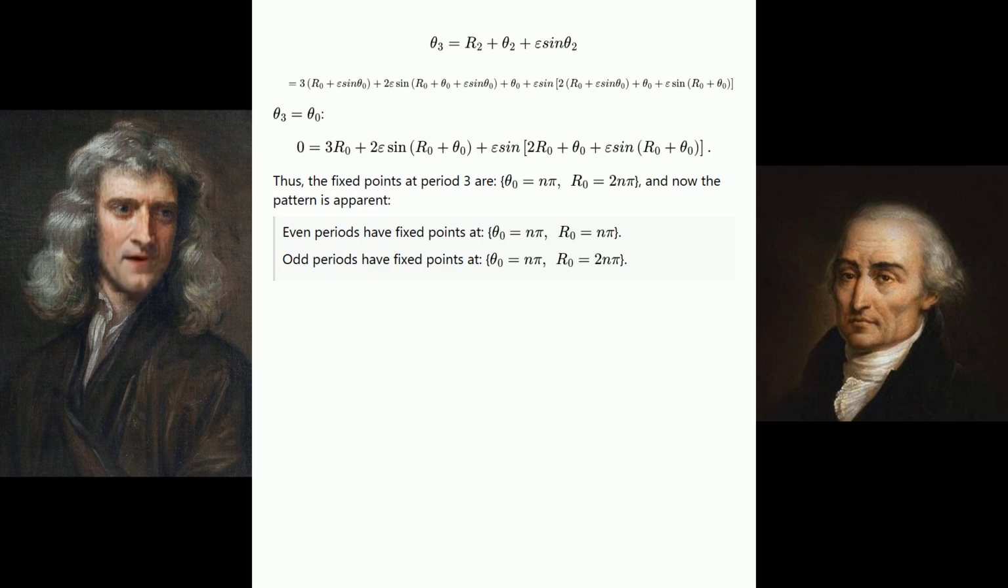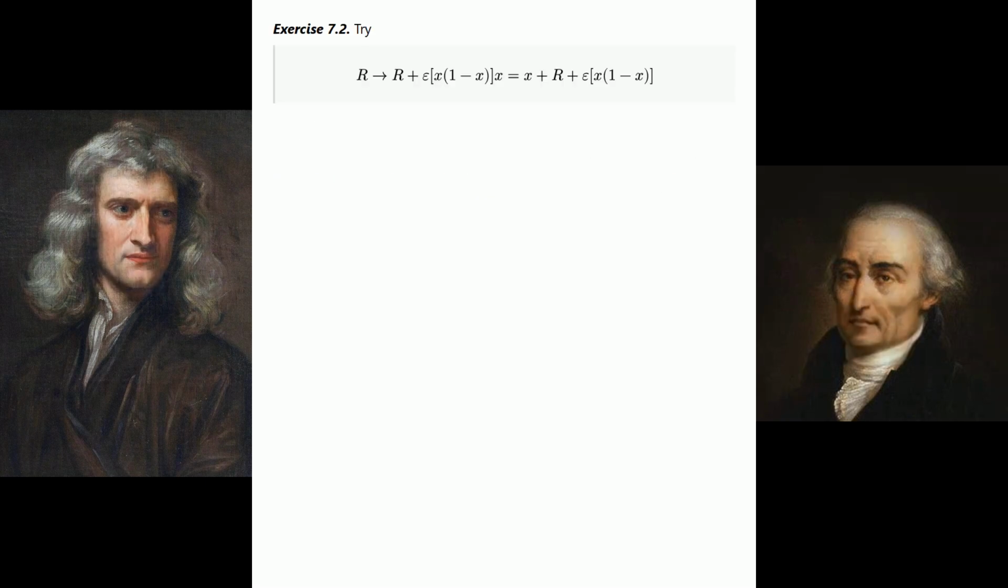And now the pattern is apparent. Even periods have fixed points at theta sub 0 equals n pi, r sub 0 equals n pi. Odd periods have fixed points at theta sub 0 equals n pi, r sub 0 equals 2n pi. Exercise 7.2. Try. See the equation shown.